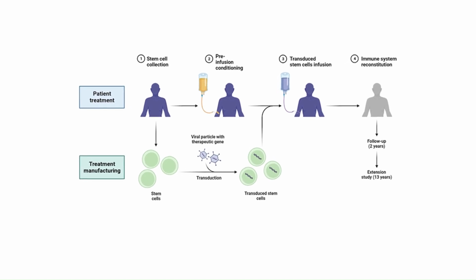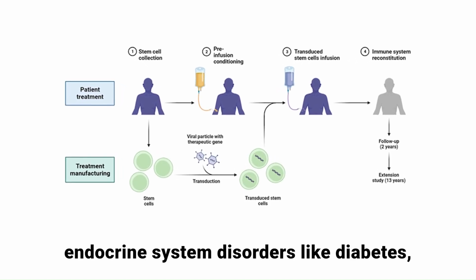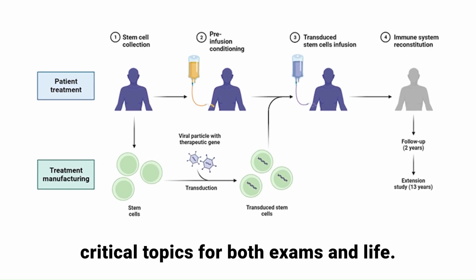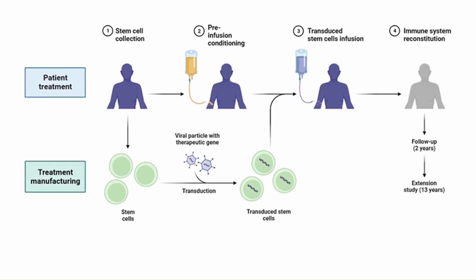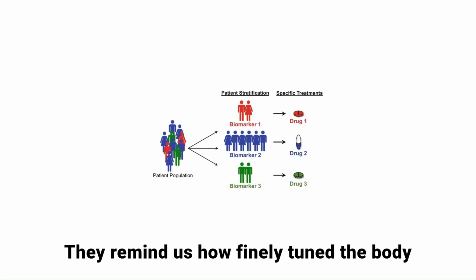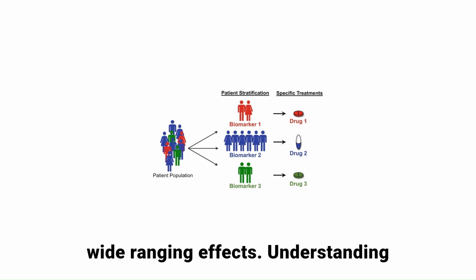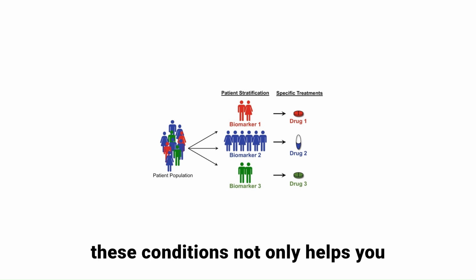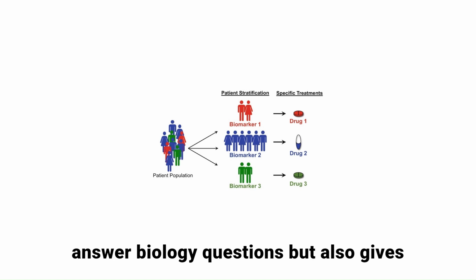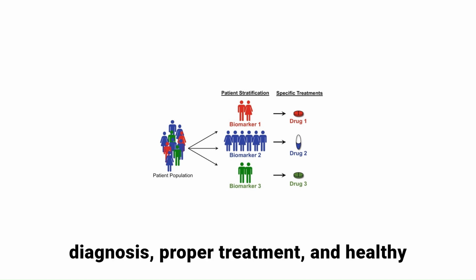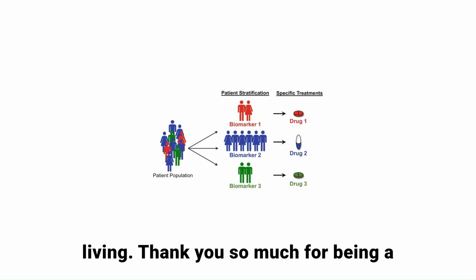In conclusion, endocrine system disorders like diabetes, hypothyroidism, and hyperthyroidism are critical topics for both exams and life. They remind us how finely tuned the body's systems are and how disruptions can have wide-ranging effects. Understanding these conditions not only helps you answer biology questions but also gives you insight into the importance of early diagnosis, proper treatment, and healthy living.